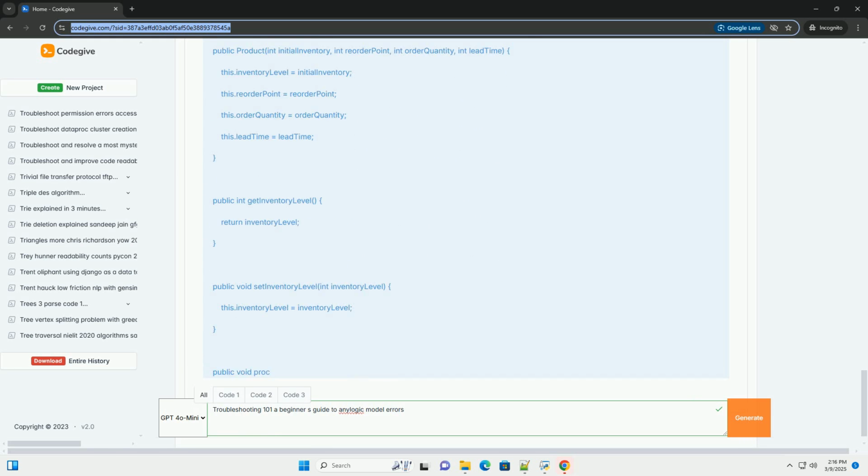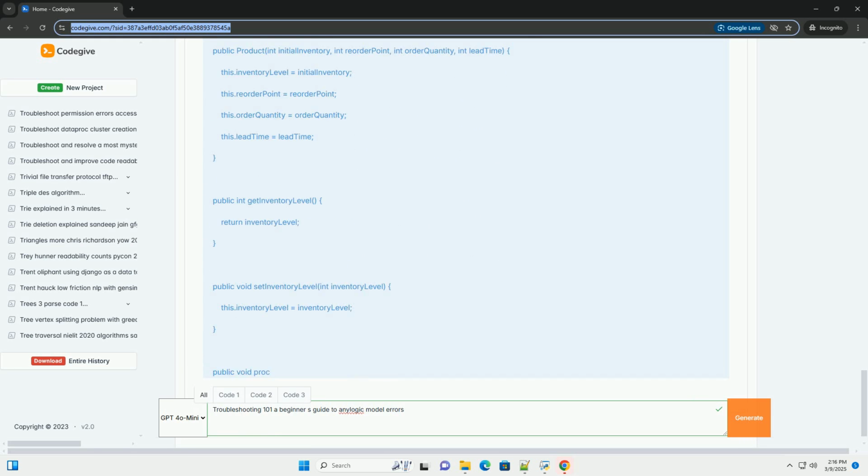5. Logging. Implementing a robust logging system can be invaluable for debugging and monitoring your simulation, especially for long-running or complex models. AnyLogic integrates with Java's logging framework, allowing you to record events, variable values, and other relevant information to a file. 6. Unit testing.